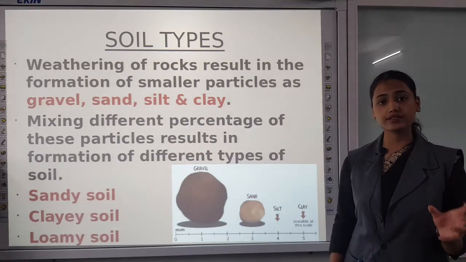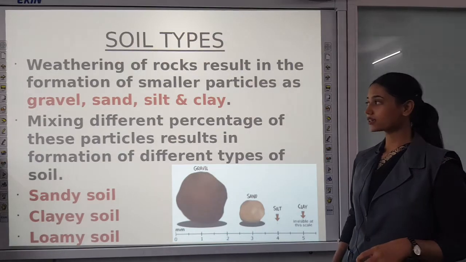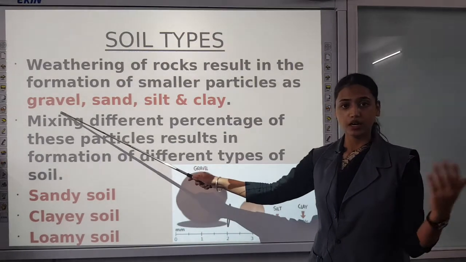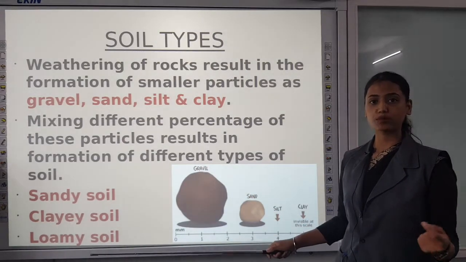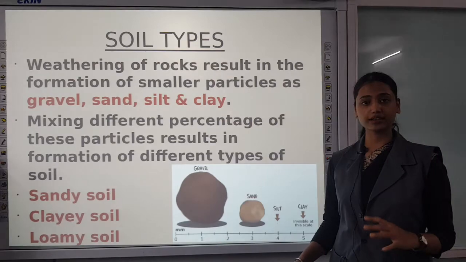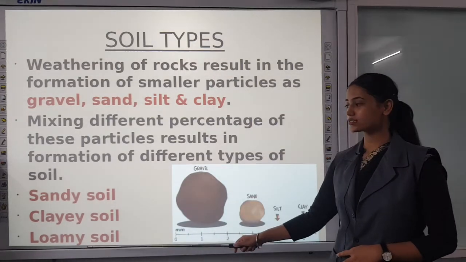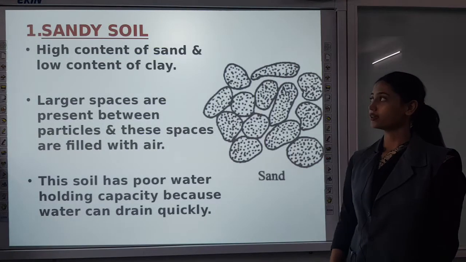Now soil consists of a mixture of these particles, and we know that the ratio can vary, means sometimes the amount of gravel is more than the amount of sand, so it defines the type of soil. So there are 3 types of soil: sandy soil, clayey soil and loamy soil. We will discuss each one by one.